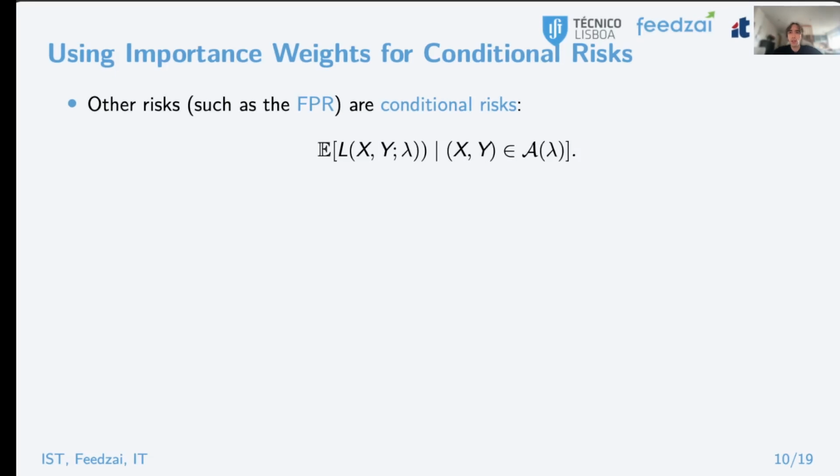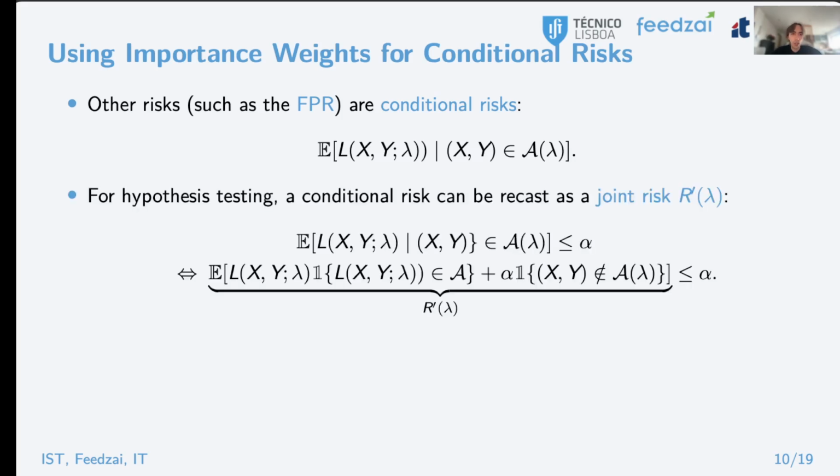For conditional risks, we just condition the expectation on some non-zero probability event, as is the case of the false positive rate. And fortunately, we can always recast any conditional risk as a joint risk for the purposes of hypothesis testing. So in particular, by doing some algebraic manipulations using Bayes' theorem, we can always recast the original risk controlling problem as controlling a new surrogate risk R prime, which is itself defined over the joint feature and label distribution.